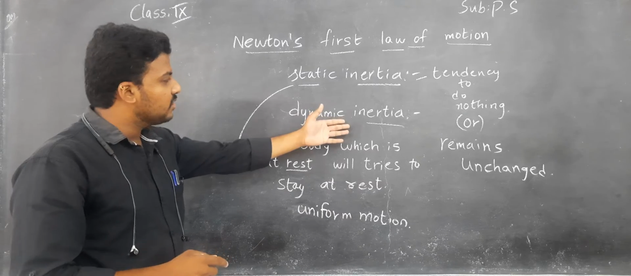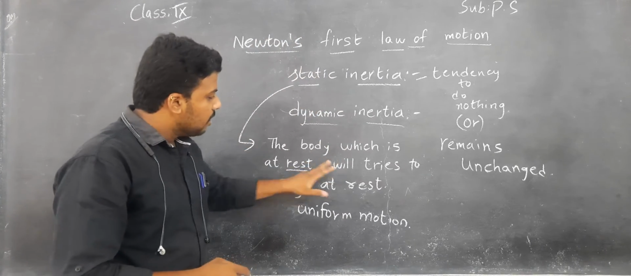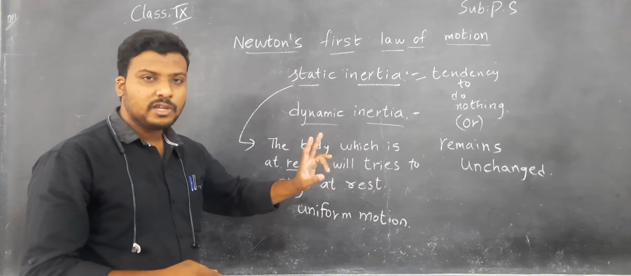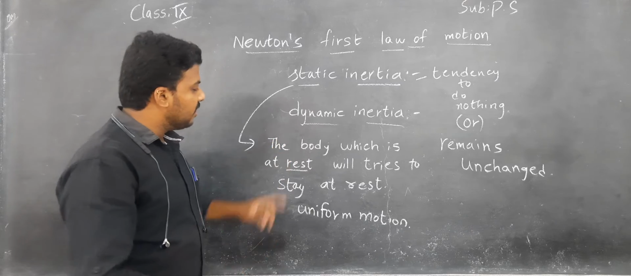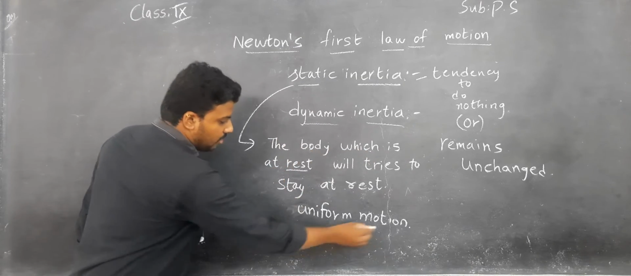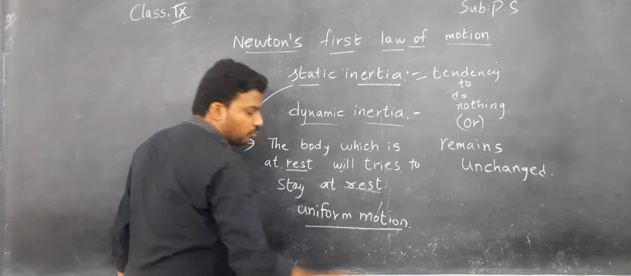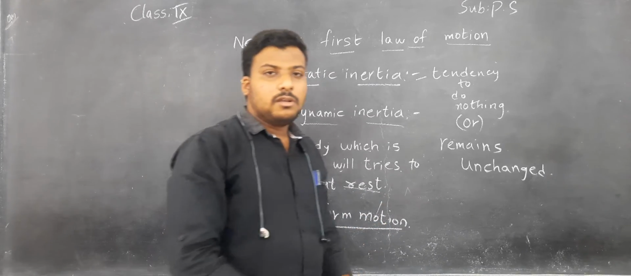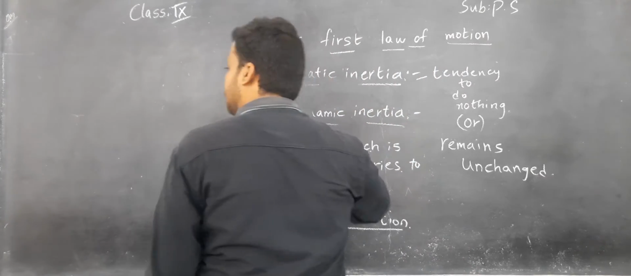That is dynamic inertia. Once again, children, static inertia means the body which is at rest will try to stay at rest. It does not accept any change. Coming to dynamic inertia, the body which is in uniform motion will try to stay in the same uniform motion. Children, understand? This is all about static inertia and dynamic inertia.